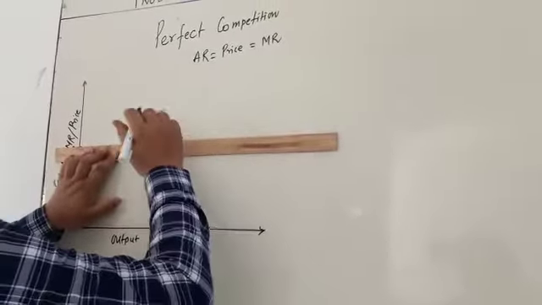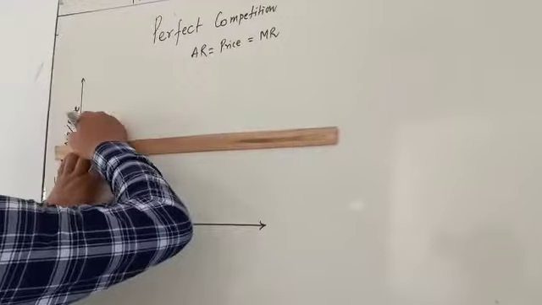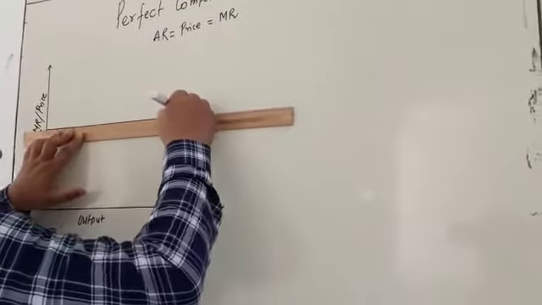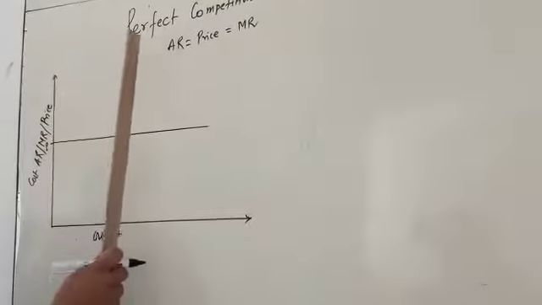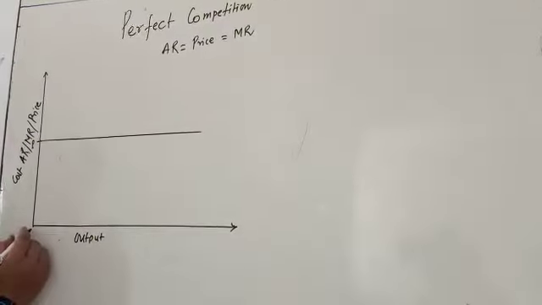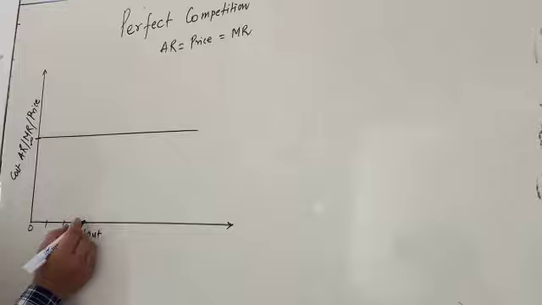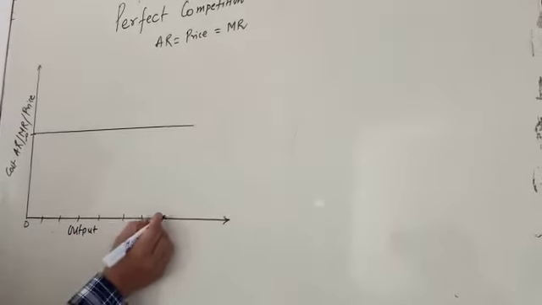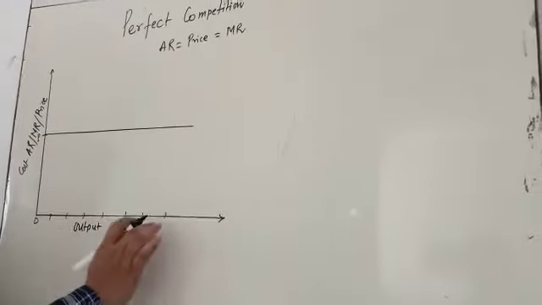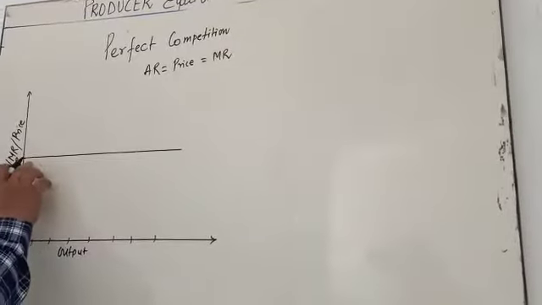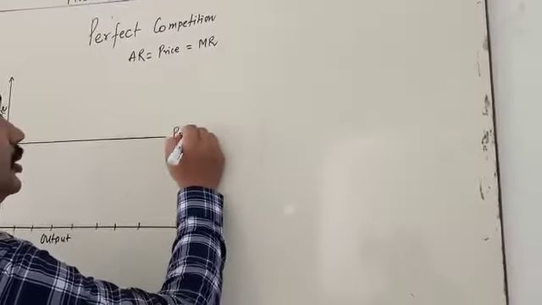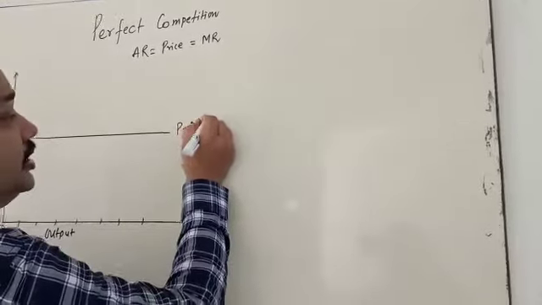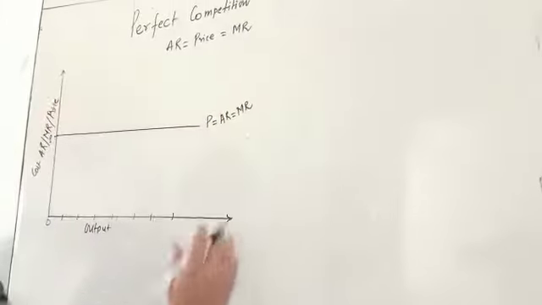The price remains constant. You know very well, in perfect competition, price remains constant. It is the reason that whatever the output is producing, 1, 2, 3, 4, 5, 6, 7, whatever the output is producing, the price remains the same. So that is why price is equal to AR and AR is also equal to MR.